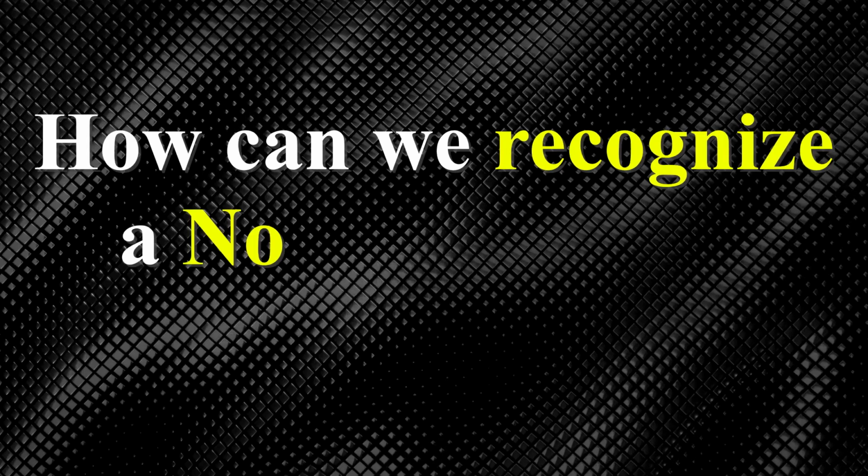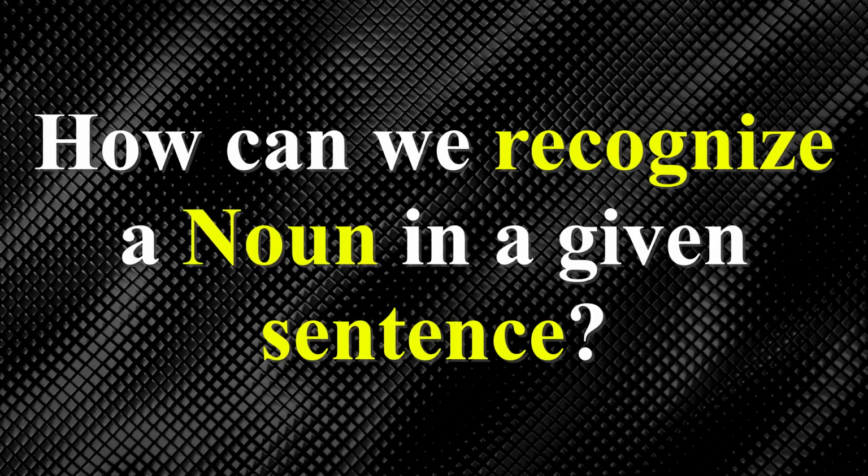Honesty, dishonesty, bravery: these are names of qualities. Water, plant, flow, blow, air: these are names of verbs as well as actions. So this is all about nouns. Now let's move to our next question: how can we identify a noun in a given sentence?